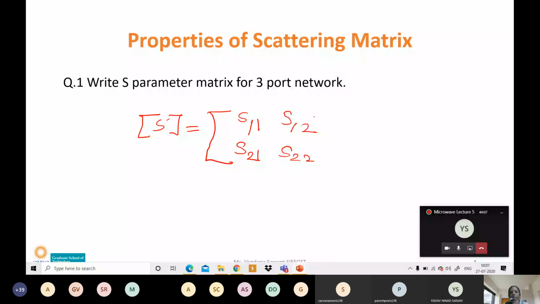So these 4 are the only combinations possible. If the incident signal is at 1, the reflected signal may be available at 1, or if the incident signal is at 2, the reflected signal may be available at 2. Incident signal at 2, reflected signal may be available at 1. Incident signal at 2, reflected signal may be available at 2. As it is a two-port network, only these 4 combinations are possible.